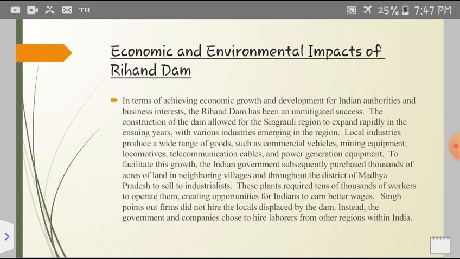The Indian government subsequently purchased thousands of acres of land in the neighboring villages and in the district of Madhya Pradesh, and sold it to the industrialists. These plants require tens of thousands of workers to operate them, creating opportunities for Indians to earn better wages. Singh points out that firms did not hire the locals displaced by the dam. Instead, the government and companies chose to hire laborers from other regions within India.